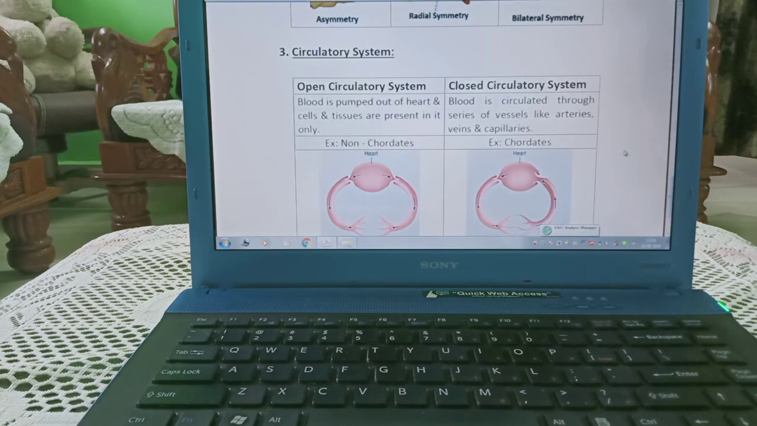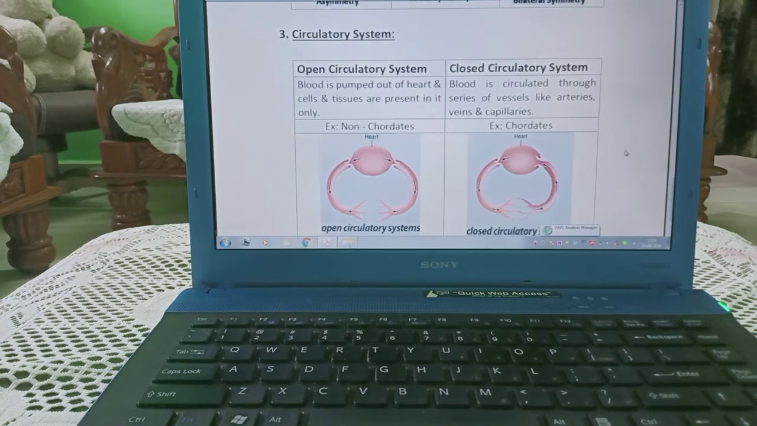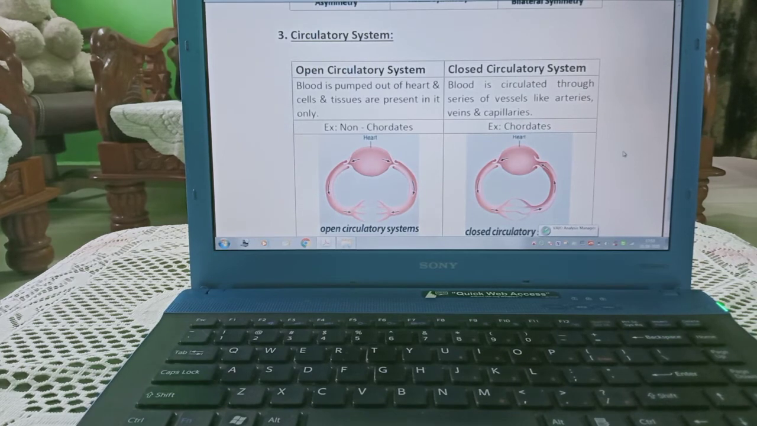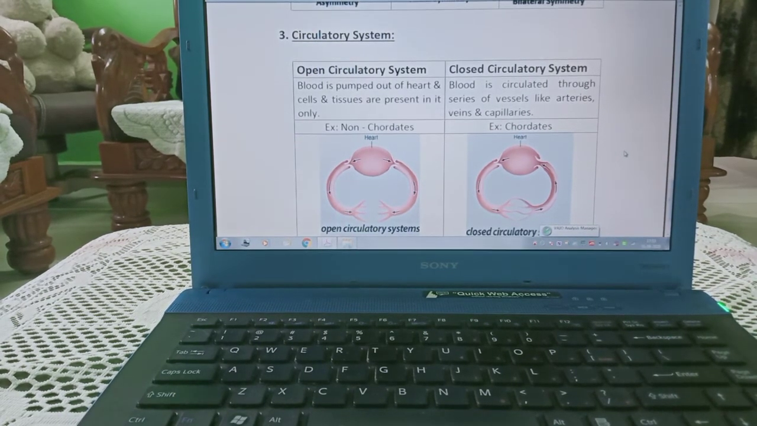Now we are talking about circulatory system. 2 types of circulatory systems are there, that is open and closed. Open circulatory system, blood is pumped out of the heart and cells and tissues are present in it only. Example, non-chordates. Here you can see it starts from the heart, it goes ahead, and here open organs are there, and from here again it reaches to the heart, but continuity of the blood is not there, so it is known as the open circulatory system.